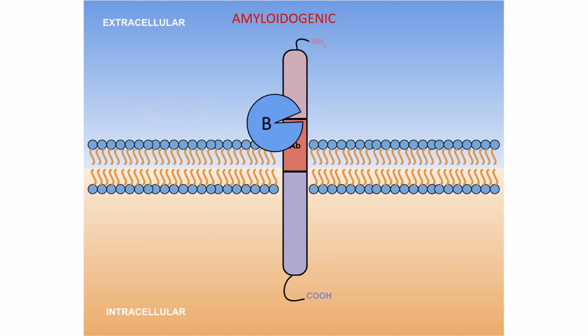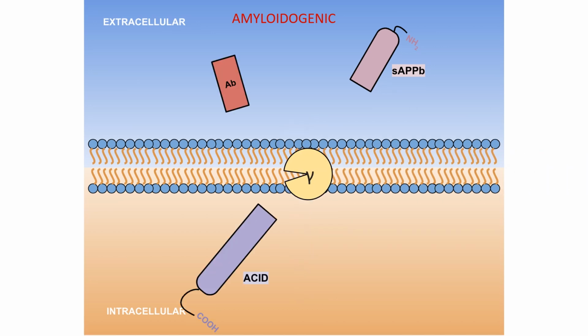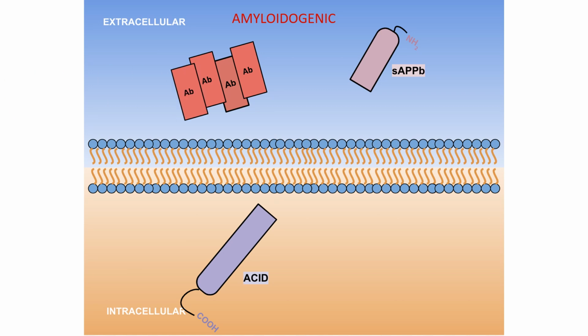In the amyloidogenic pathway, beta secretase makes the first cleavage, releasing sAPPβ. Gamma secretase then cleaves at its usual site, which in this case releases the entire AB domain into the extracellular space. While the functions of the other fragments are largely unknown, the amyloid beta fragment will go on to aggregate and form oligomers outside the cell, implicating its neuropathological role in Alzheimer's disease. Thus, it is the activity of beta secretase in the crucial first step that allows for the secretion of the amyloid beta domain.